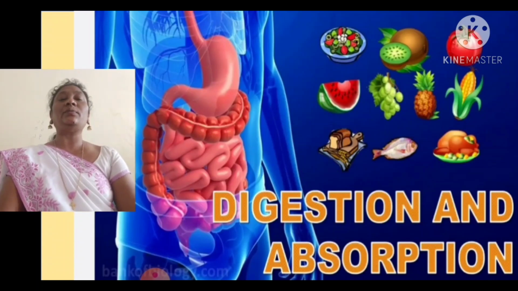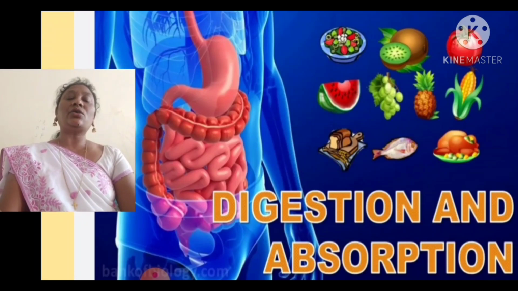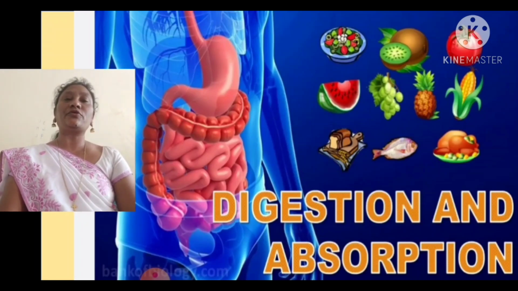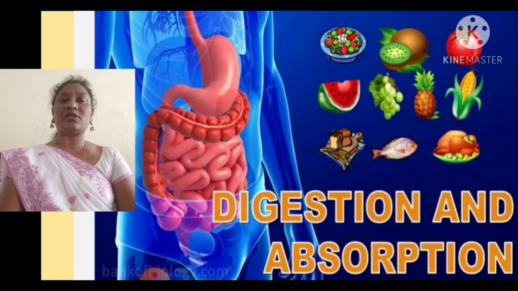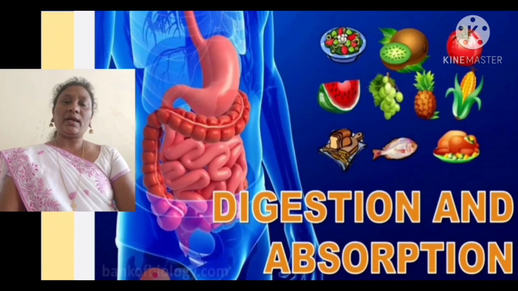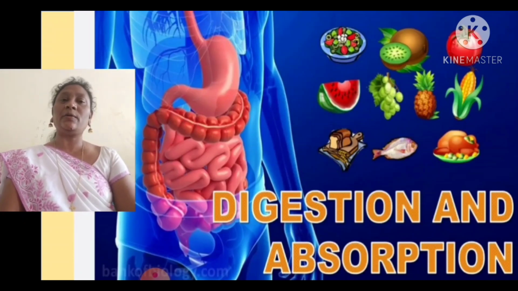All the plants and blue-green algae have autotrophic nutrition. Auto means self, and nutrition means having nutrients. So only the plants, by the process of photosynthesis, prepare and procure the food substances, and they have autotrophic nutrition. And what is the process of photosynthesis? Light reaction and dark reaction, we discussed in the previous session.